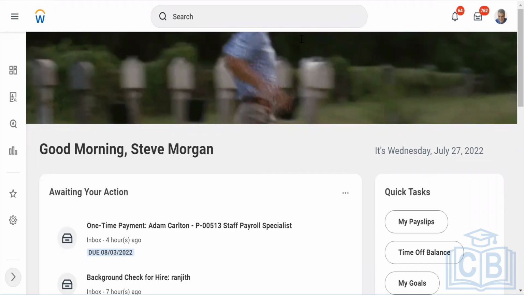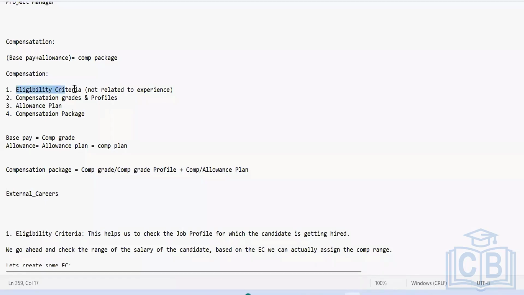Okay, so we completed the allowance plan, right? And then we completed eligibility criteria, compensation grade and profile, and then we completed the allowance plan. Now, what is left? So in this chapter, we are left with compensation package. And then package, what is this package about? Package is a combination of compensation grade plus compensation grade profile.